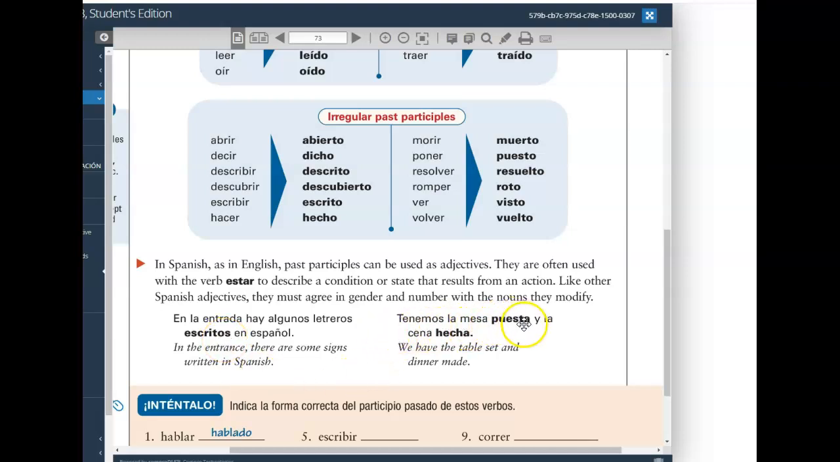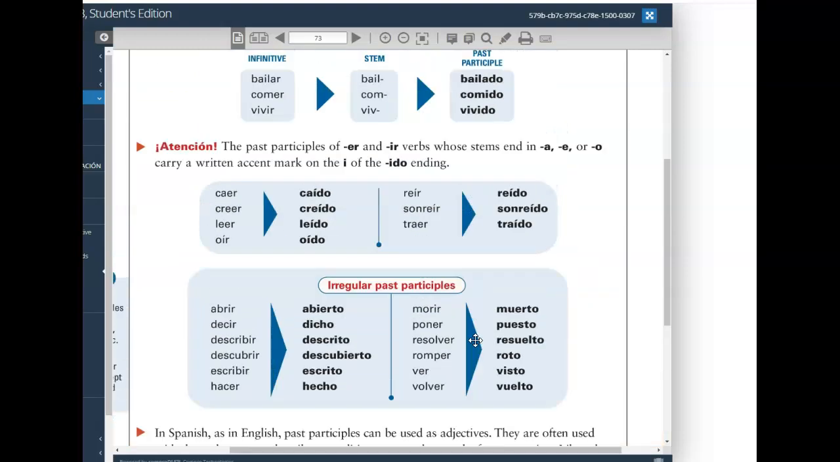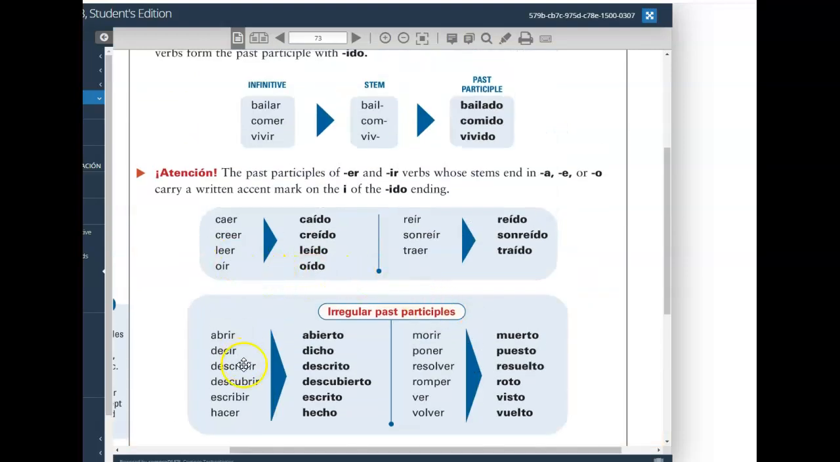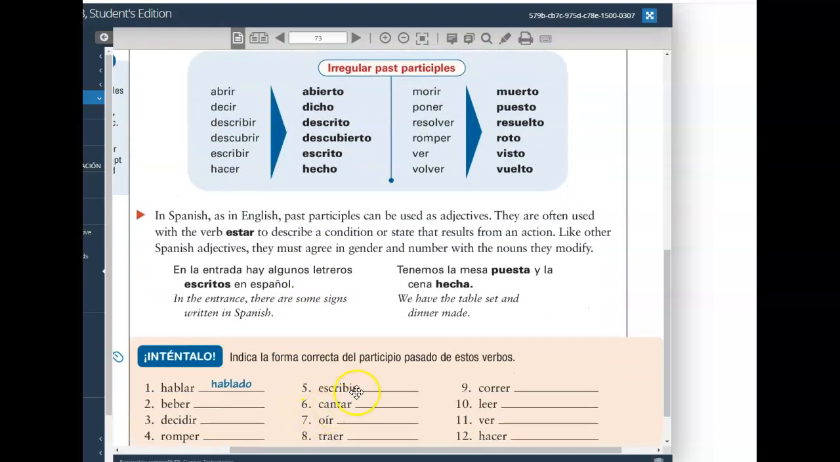Tenemos la mesa puesta. We have the table made or set. Mesa, feminine singular. Puesta, feminine singular. Y la cena hecha, and the dinner made. Hecha, coming from the verb hacer, which is to do or to make. And then cena is feminine singular, and so too would be hecha.